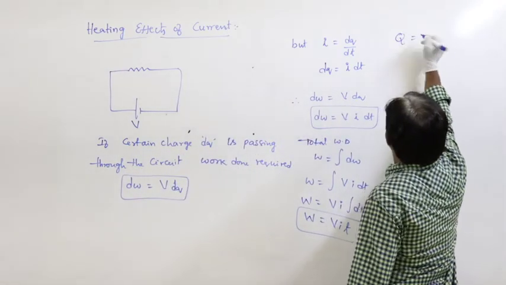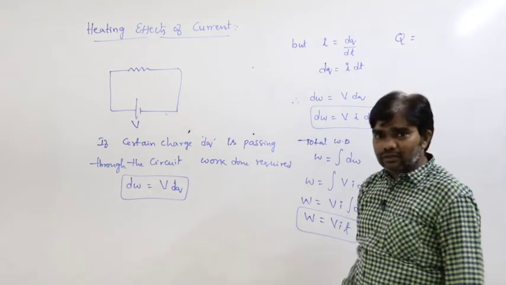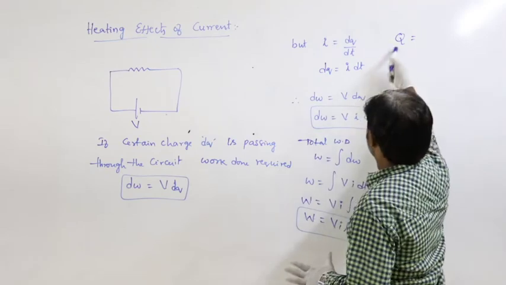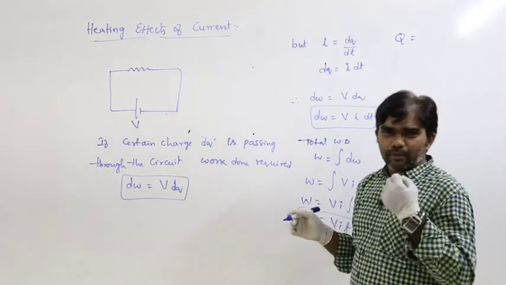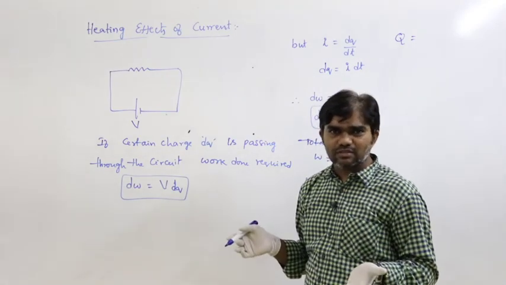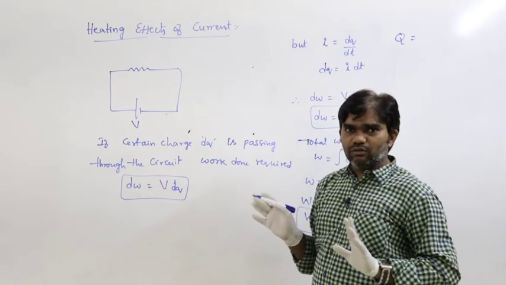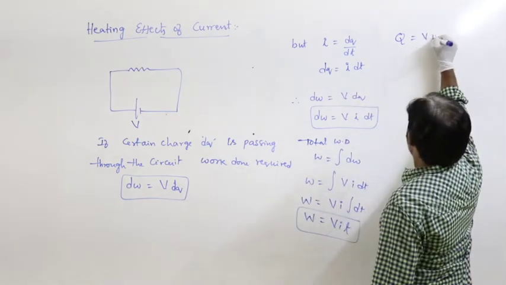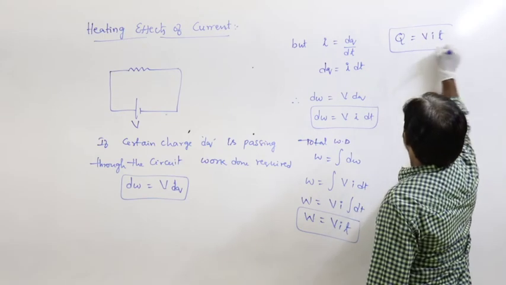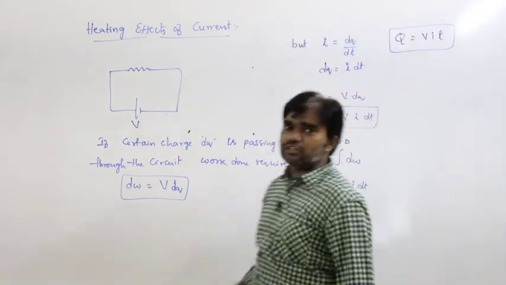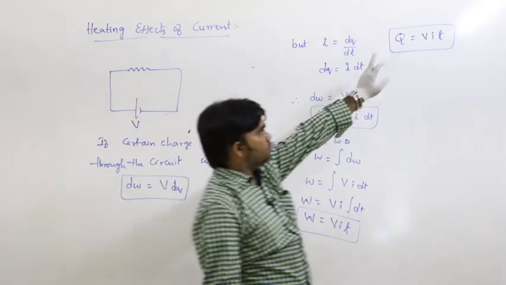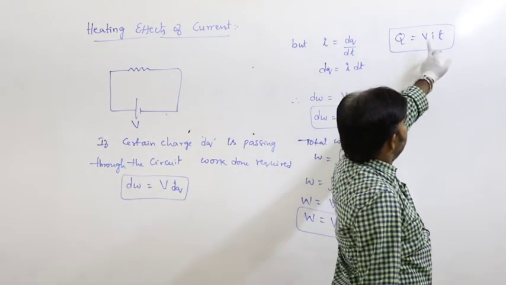Let us say this work done converts into heat energy. In thermodynamics, we generally denote heat energy with Q. That's why here also it may be Q, may be H, whatever it is. Q is well known for us. That's why Q is equal to VIt. That electrical energy converts into heat energy. Q is equal to VIt.